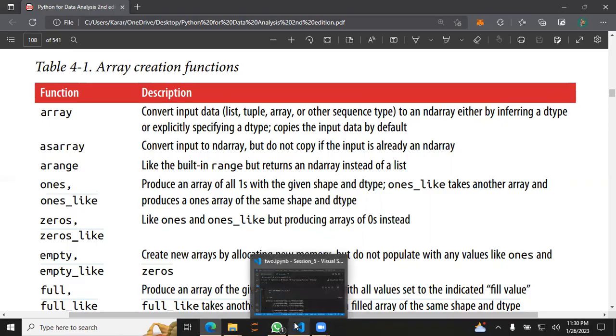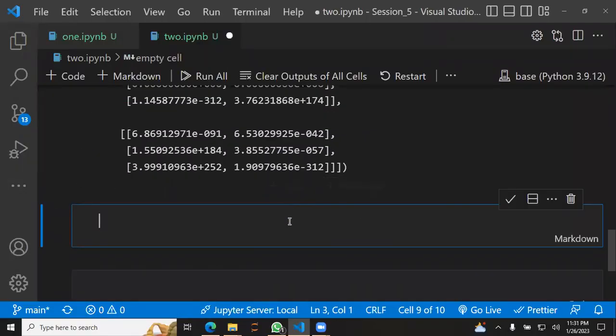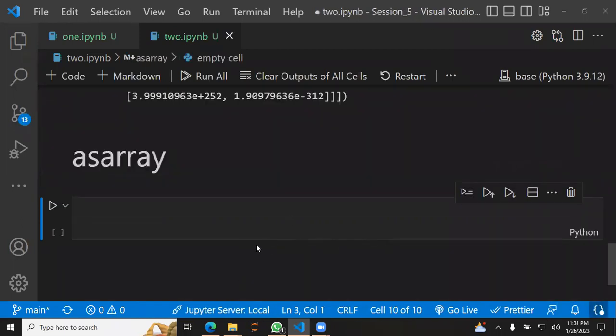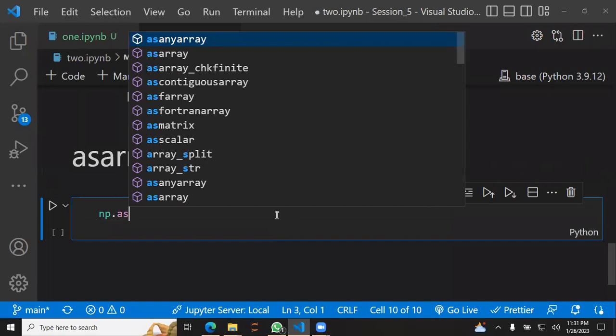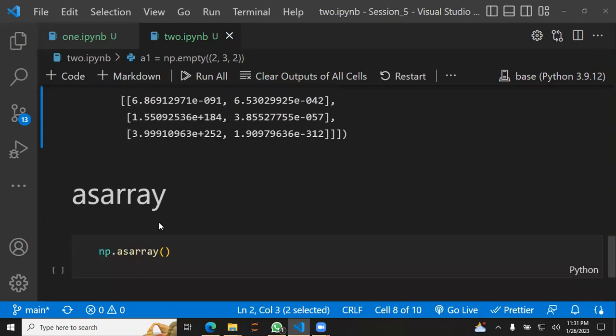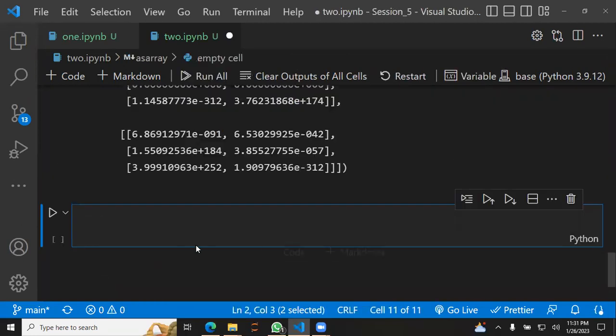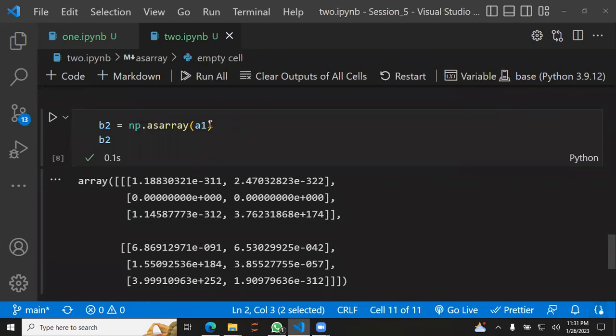What that sentence really means, let's start from scratch. I can use this numpy.asarray function, and inside it I can pass this previous array, a1. Let's store that into b2, and when I print b2, I'll get a copy of that.